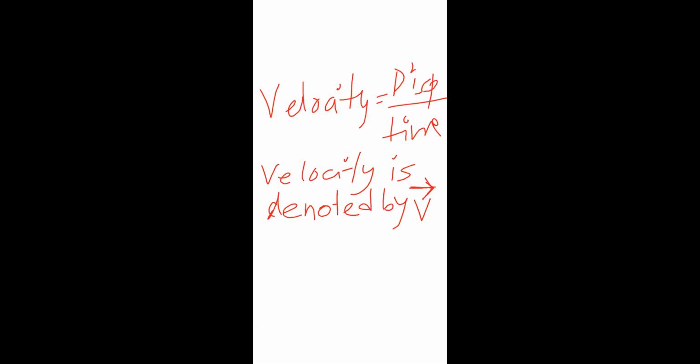While we are writing speed, only V, there was no direction, na? That means that is scalar. This one is vector. There is a direction. That's why we are putting this direction sign. Clear?